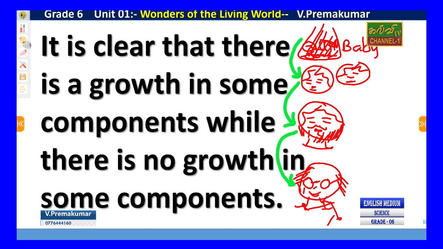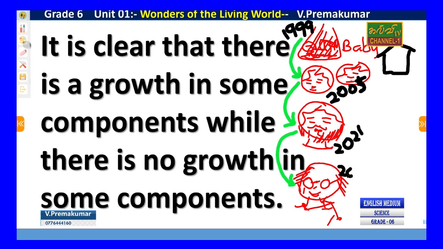So here you can find some difference. But if you construct a building, a small house, say in 1999, then about 2003 or 2005, then 2020 or 21, then 2030 or something, when the years increase, the person is going to change.